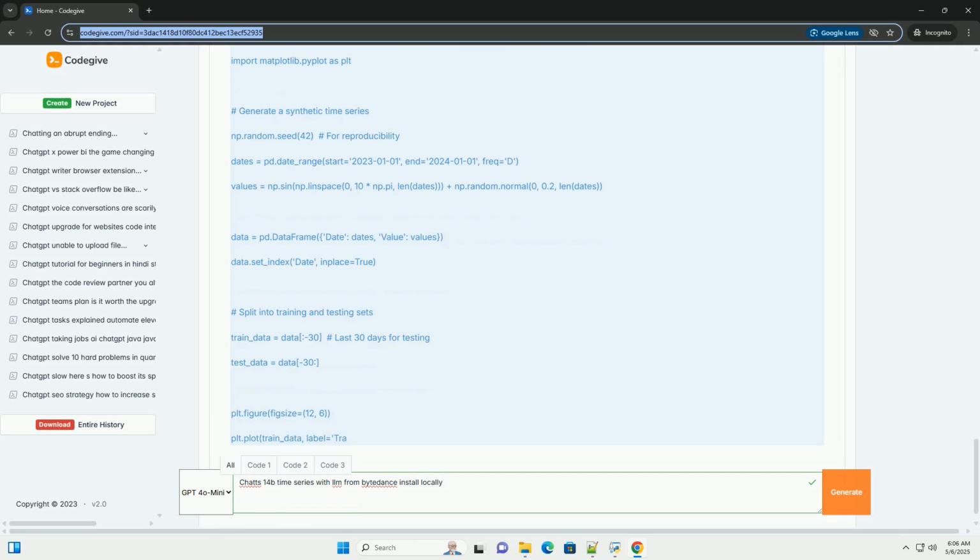3. parse_predictions. This parses the LLM's output text. You need to parse this text to extract the numerical predictions. This example assumes a simple date, value format. This is the most fragile part and will likely need adaptation based on the LLM's output format. 4. Plotting and evaluation. The code plots the training data, the actual test data, and the predicted data. It also calculates the root mean squared error, RMSE, to evaluate the accuracy of the forecast.